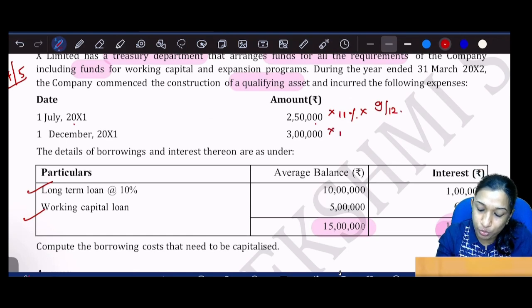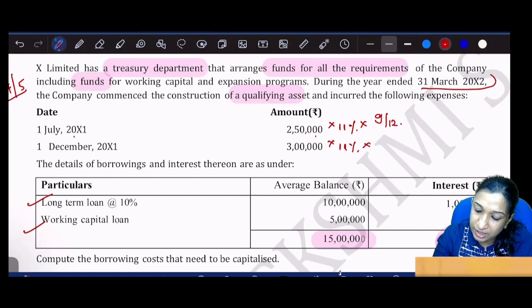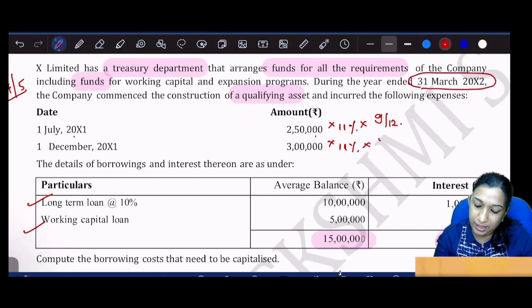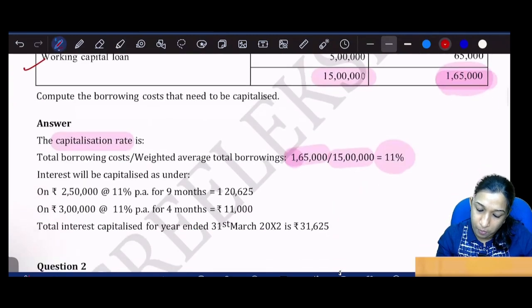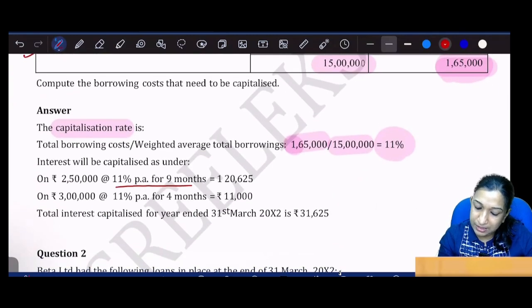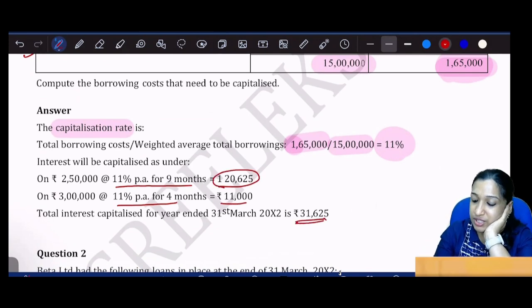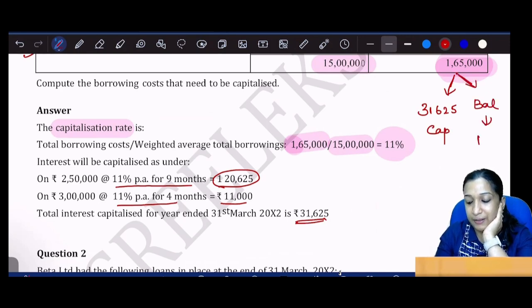And 3 lakhs into 11% into, year ending is 31st March, therefore December, January, February, March, 4 by 12. 11% for 9 months, 11% for 4 months. Total interest that can be capitalized is 31,625. Out of this 1,65,000, 31,625 is capitalized and the balance will be transferred to P&L.